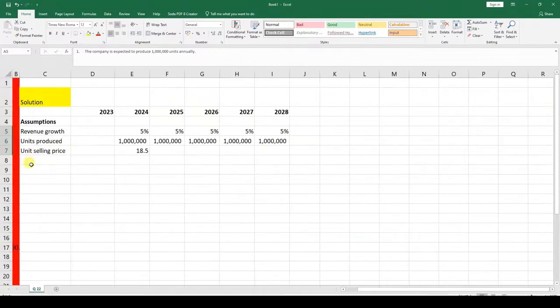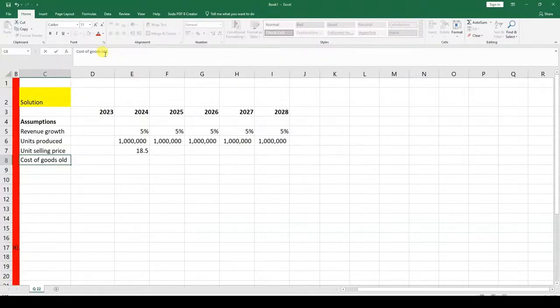So say COGS, cost of goods sold, like that. The G should be in small letters.